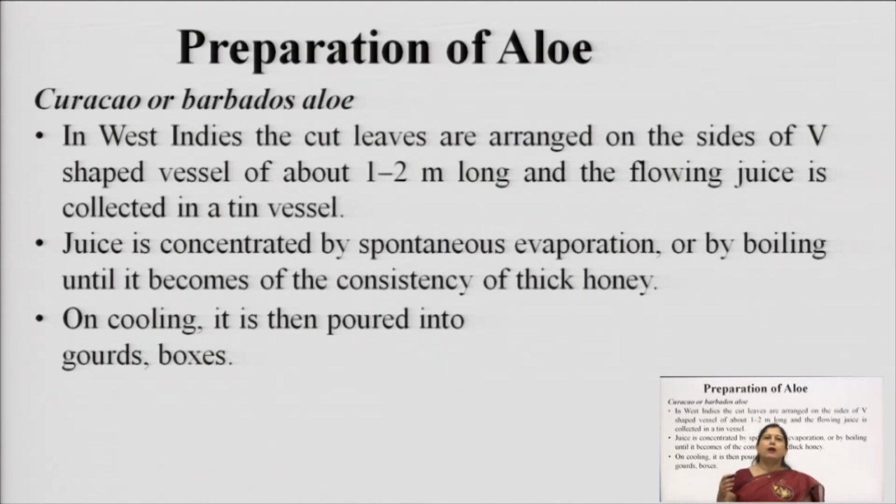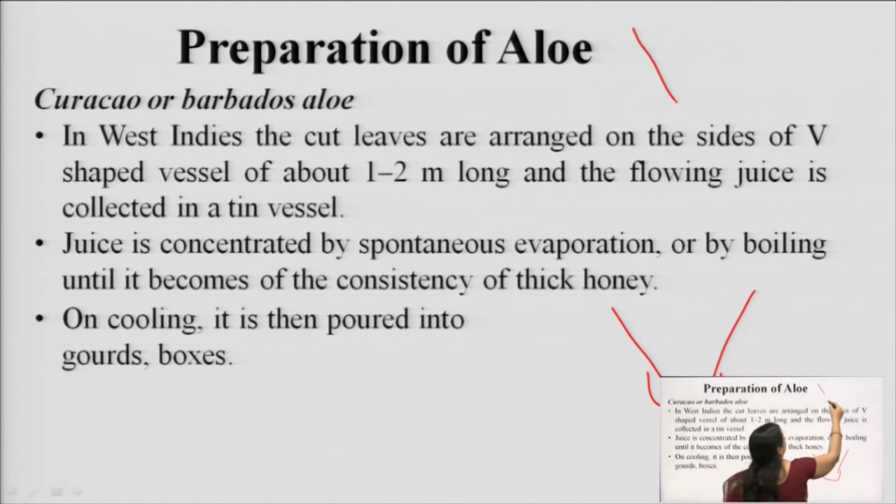And this Curacao aloe is generally collected in the West Indies islands, basically Curacao and Barbados. There the juice is collected in a V-shaped vessel, and we have a tiny vessel attached at the bottom of this V-shaped structure.